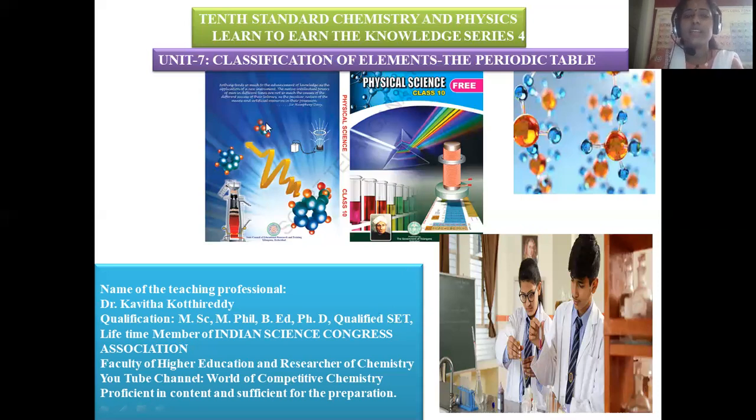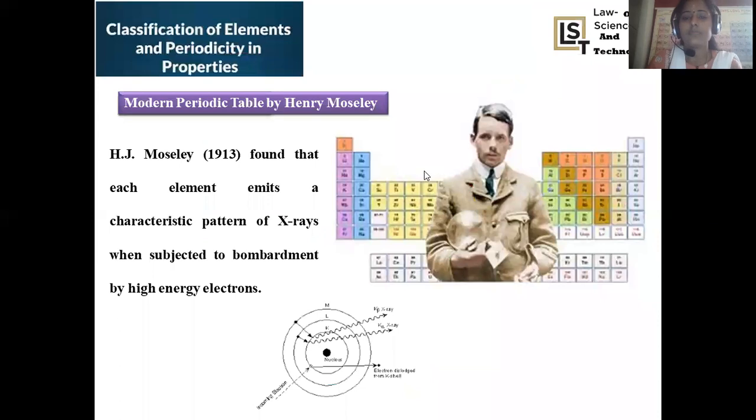So in the earlier session, we completed the Mendeleev periodic table, and apart from that, units 1 to 6 are also available on the channel called the World of Competitive Chemistry. Now we entered into chapter number 7 and various theories of classification, how elements are categorized into various groups as well as periods. Those topics are discussed in this lesson, right? So now let us enter into our series number 4, Modern Periodic Table by Henry Moseley.